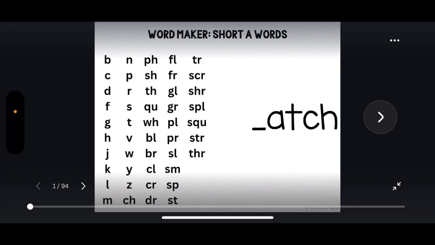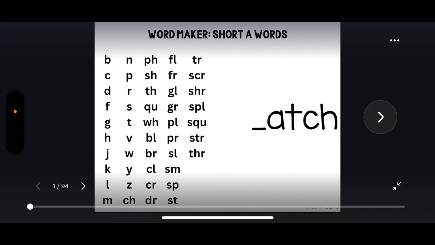Today we're going to play the word maker game with the atch word family. Now, if you haven't played the game before, I'll explain the rules. On the left side of the screen, I have onsets. Onsets are the letter or letters that come before the vowel sound in a word. On the right side of the screen, I have the atch word family rime. The rime is the vowel and all of the letters that come after it in a one-syllable word.